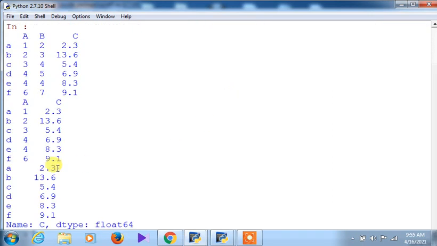Now you see out here, when I printed C, it is showing floating point numbers. So previously it was showing int64. Now it is coming, name C, and it is coming float64. Fine, that is why it is very important to understand that it gives us the data type also. First we got integer 64, now we received float 64. So this is the experimentation with the practical.